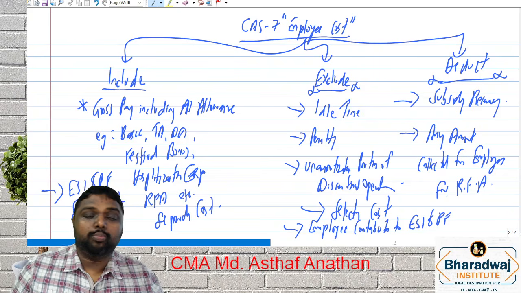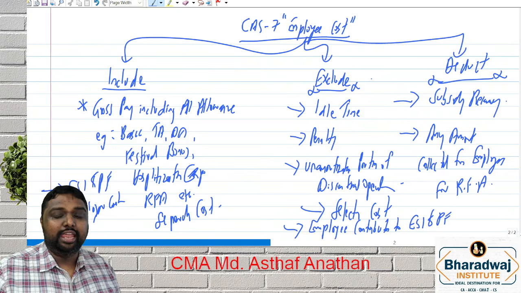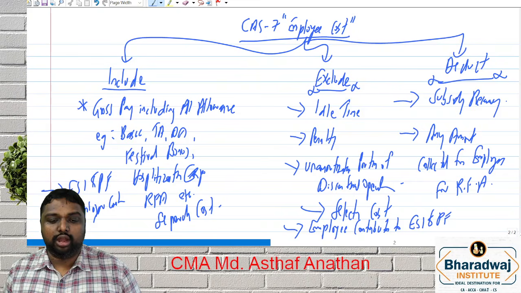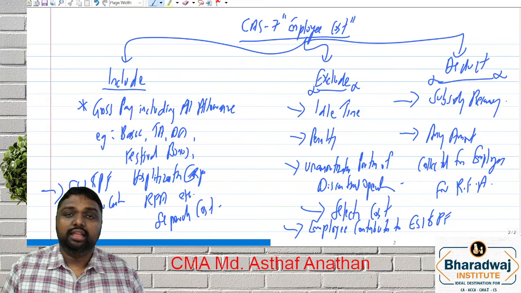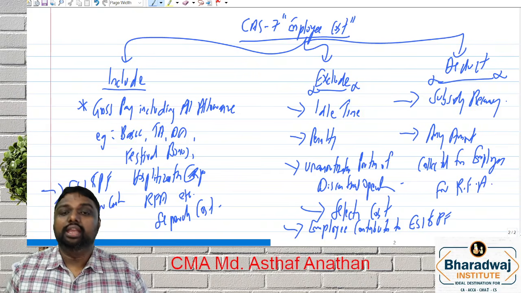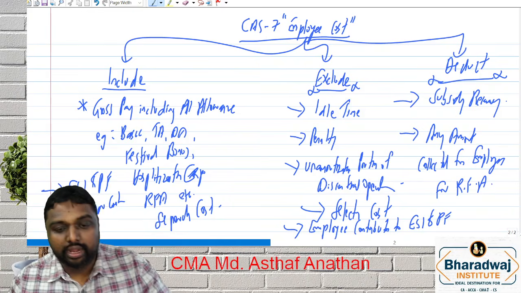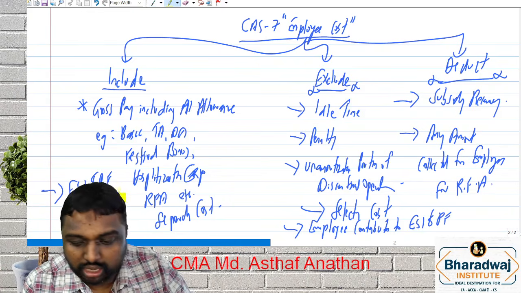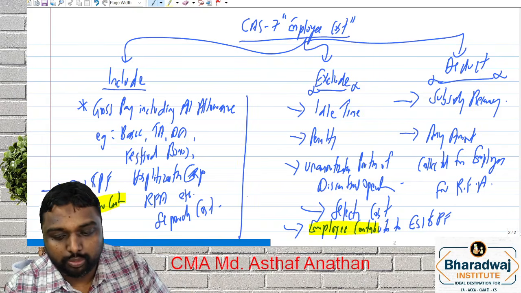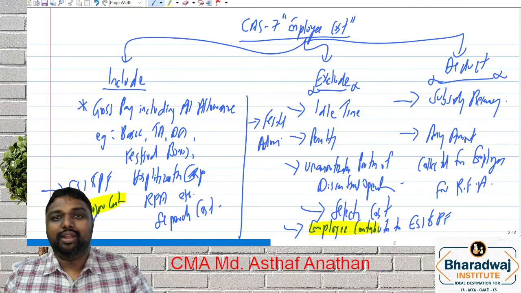Shall I read one more point? Most of the discussion I have written, so I will read one by one. Gross pay, including all the elements. What are the elements? Basic, TA, DA, festival bonus, hospitalization expense, RFA, separation cost. Then separation cost we have to amortize only. ESI and PF: employer contribution. You have to highlight that word. Now, festival advance. What is your opinion, my dear friends? What is the festival advance?